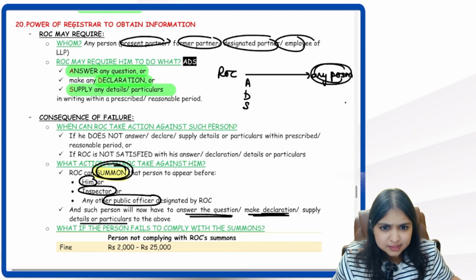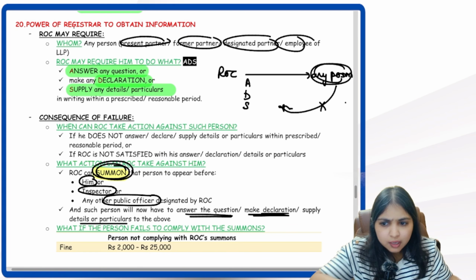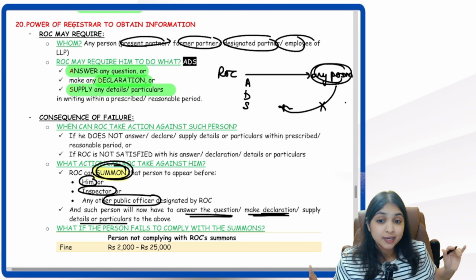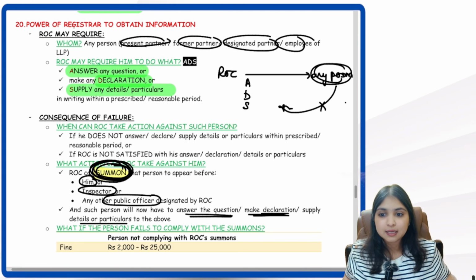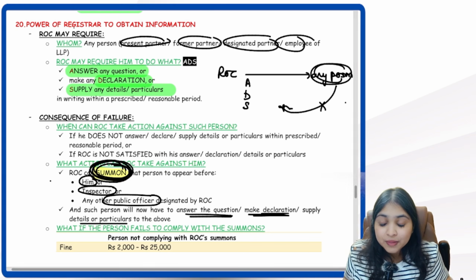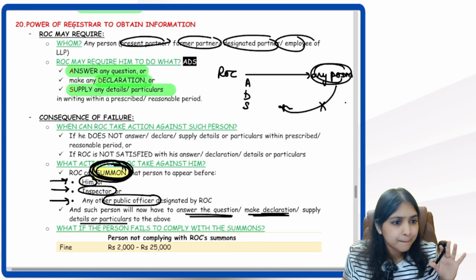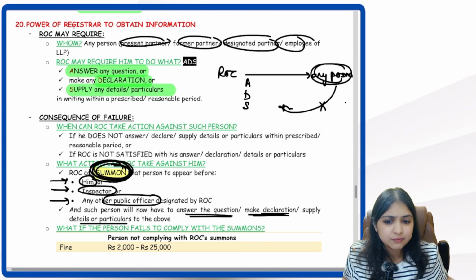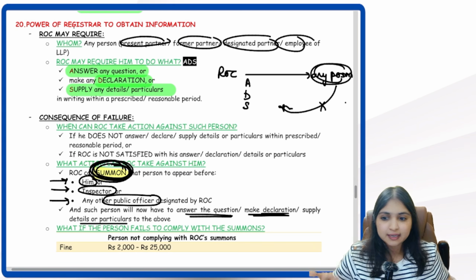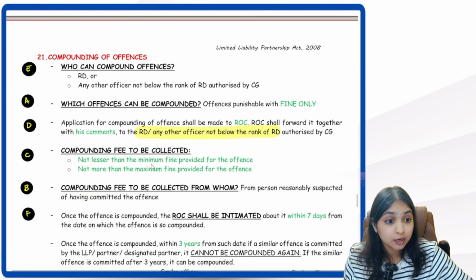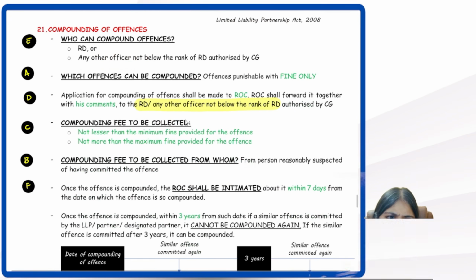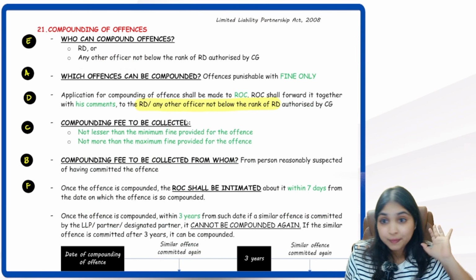Now, if this person does not provide the information, or is providing information but according to ROC he is not satisfied, then what's the keyword? What will ROC do? ROC will summon that person. Summon that person to appear before whom? Either before him or before the inspector or before any other public officer. And then that person will have to answer the question, give the declaration or submit the particulars. Alright, everybody. So till here I've given you a revision. We've done multiple revisions. You can't give any excuse now. Till here you should be nice and confident.